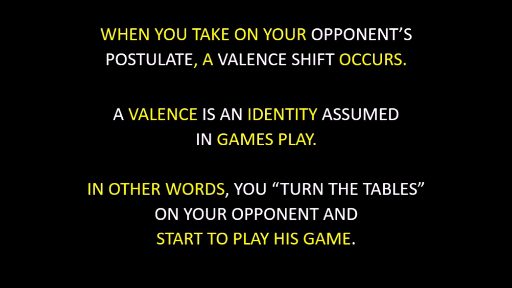This occurs because your other 2 postulates of must be known and must not be known have failed. You take on your opponent's postulate of must know. This is what we call a valence shift. A valence is an identity assumed in games play. An identity comes and overwhelms you with their postulate, so you assume the identity of the person who overwhelmed you. Another example of a valence shift is the boy whose father yelled at him. By the time his conflict with the father reached that point, all of his postulates were in failure. So what does he do?